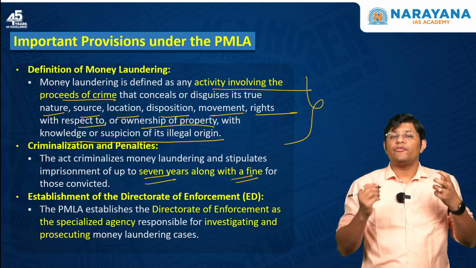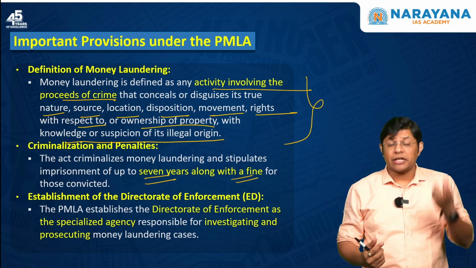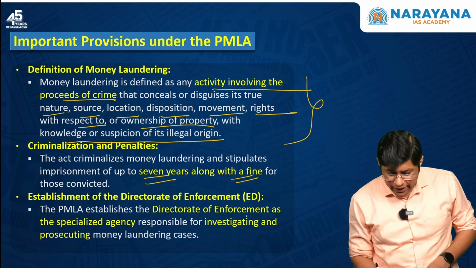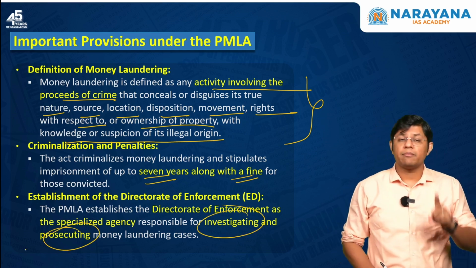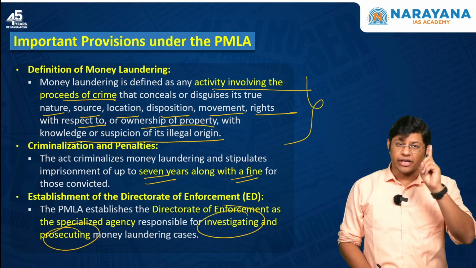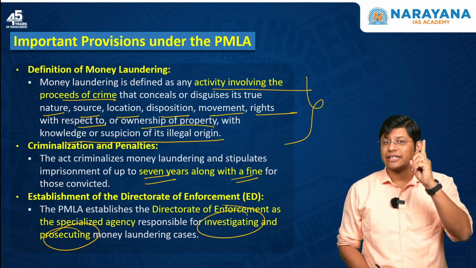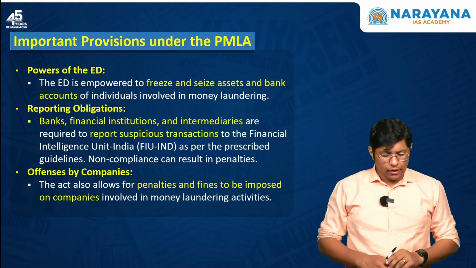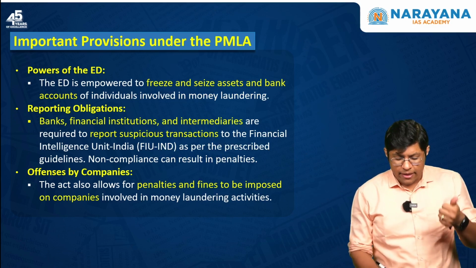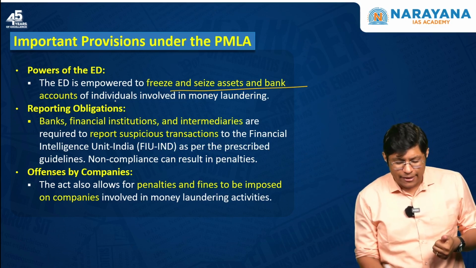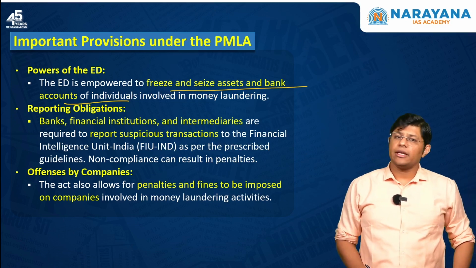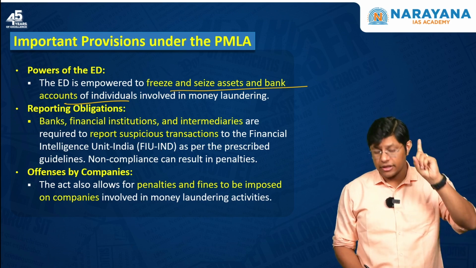Now, the Enforcement Directorate is a specialized agency that investigates and prosecutes money laundering cases. So, ED, Enforcement Directorate, is responsible. The ED is empowered to freeze and seize assets and bank accounts of individuals involved in money laundering. Who is responsible? The ED.